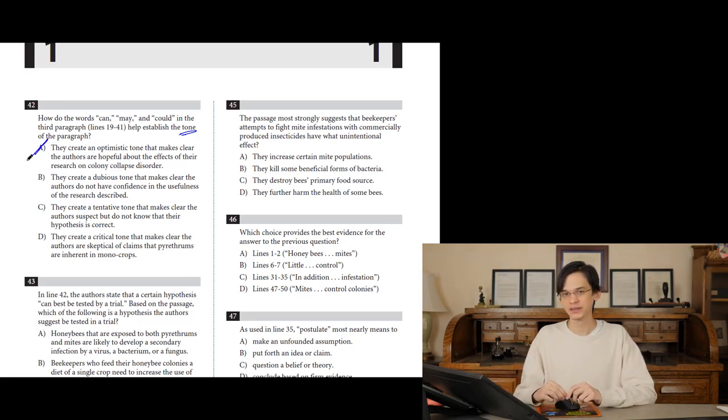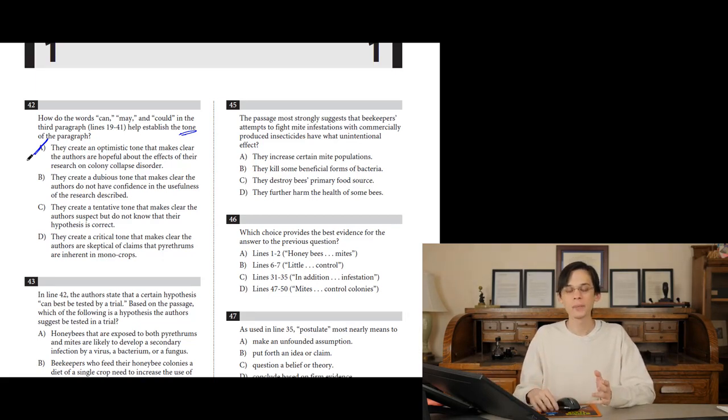What about B? They create a dubious tone. Dubious almost means that you're skeptical. I don't necessarily know if they're skeptical because they're proposing a hypothesis. They're just being safe and conservative with their wording. Dubious means, oh, I don't know if this is going to work. They create a dubious tone that makes clear the authors do not have confidence in the usefulness of the research. If they don't have confidence in the usefulness of the research, then why are they proposing it?